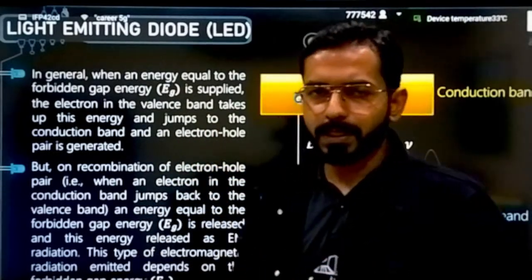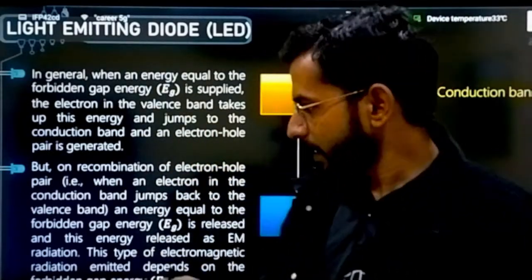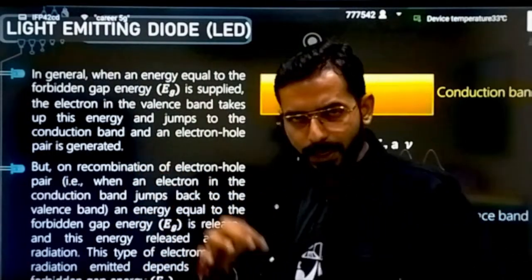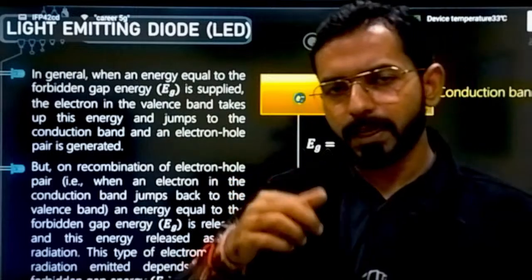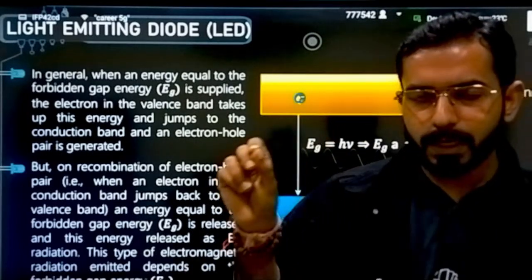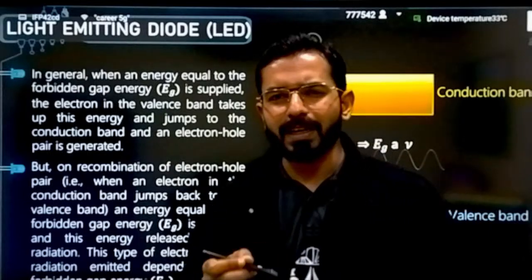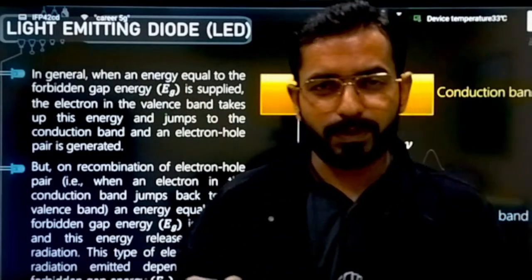Then an electron hole pair will be generated, and on recombination of the electron hole pair, when the electron comes back and jumps to the valence band, energy will be liberated. Energy will be released in terms of what? In terms of a photon. That is, energy is released in terms of h mu.